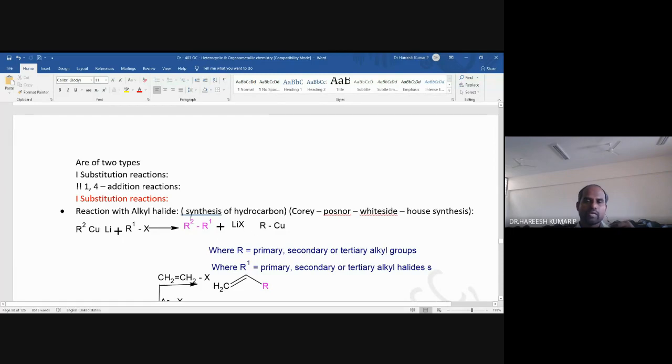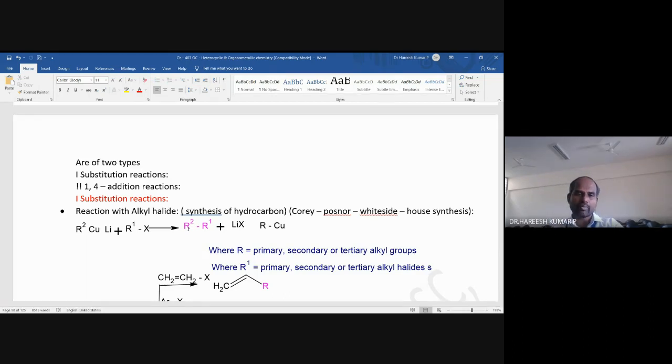Let's not worry about that. The product is R2-R'. What it means is that there will be a new bond formation between the two alkyl or aryl groups. There will be a new bond formation between R2 of copper and R1 of the alkyl halide. That is how a new carbon-carbon bond formation occurs.